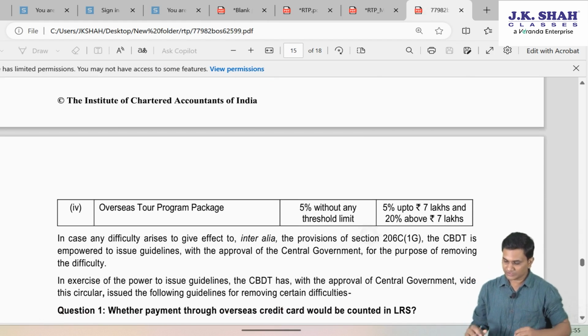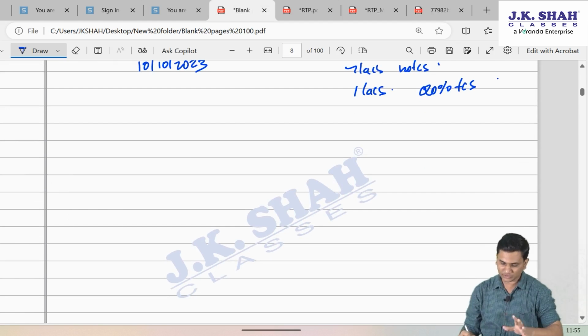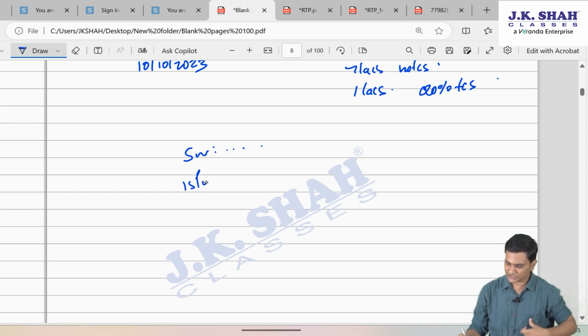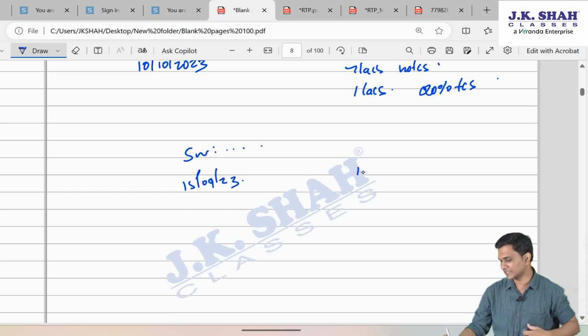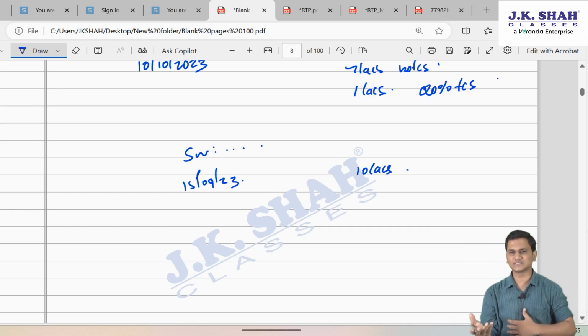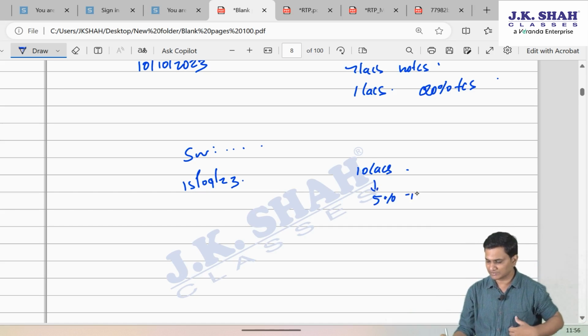Similarly, what if you are purchasing an overseas tour program package? Then anyways, there was no threshold for that. So if I want to go to Switzerland, I have purchased a package for that. And let's say it is purchased on 15 September 23, the package is worth 10 lakh rupees. Anyways on tour program packages, there was no threshold. So on 10 lakh, entirely 5% TCS will be applicable.